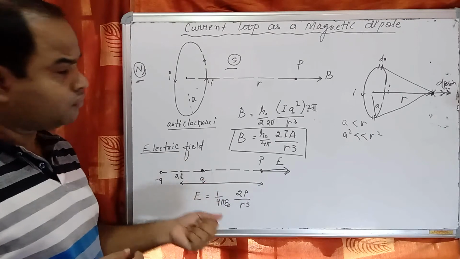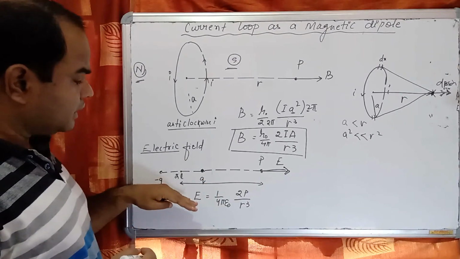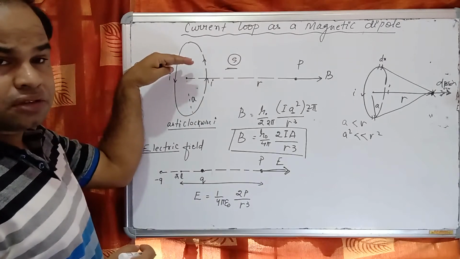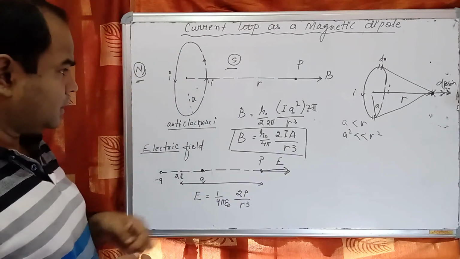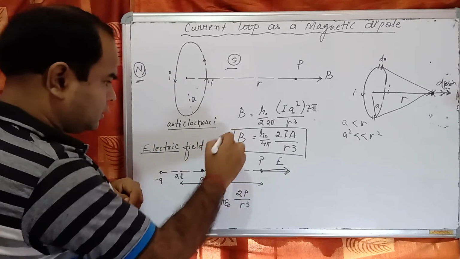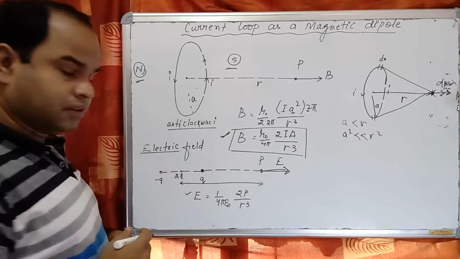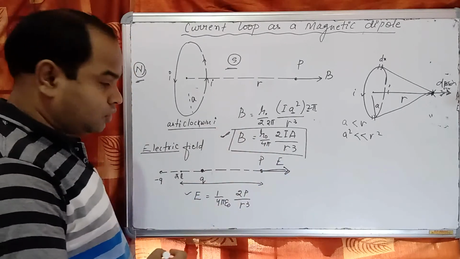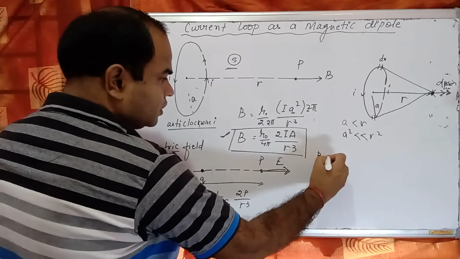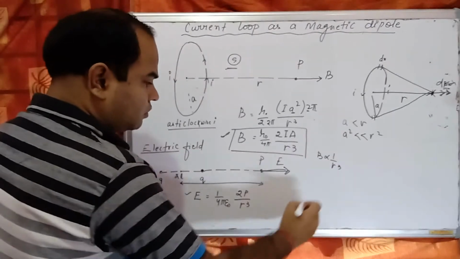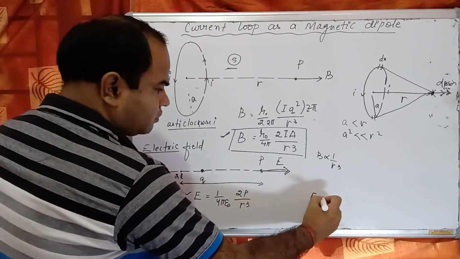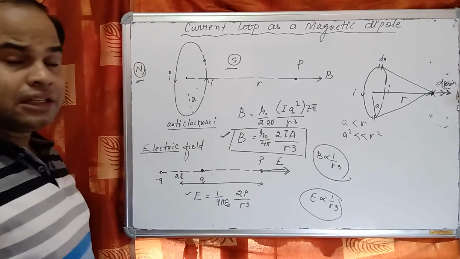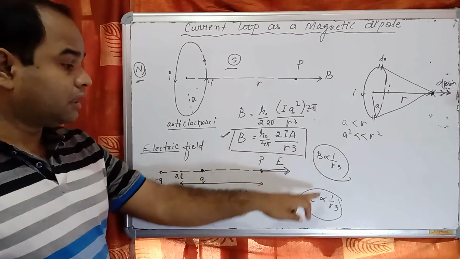So if we consider this electric field and this magnetic field produced by the circular current carrying conductor, in both cases they are proportional to 1 by r cube.